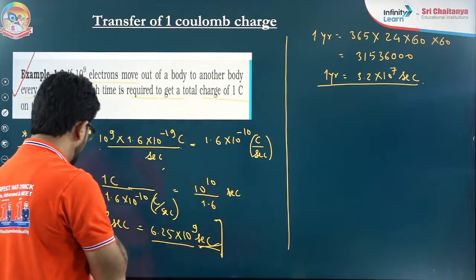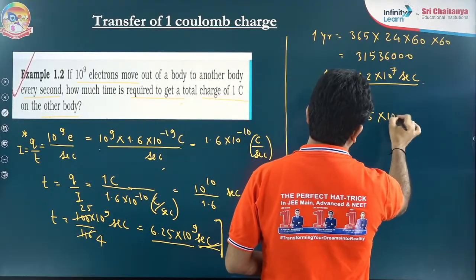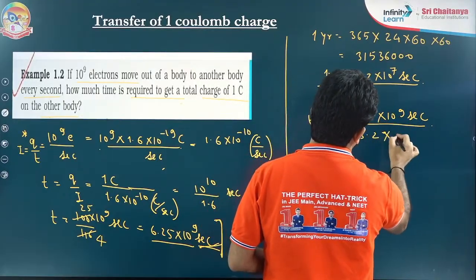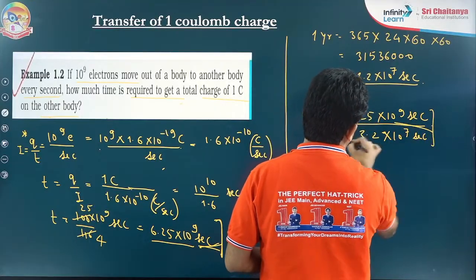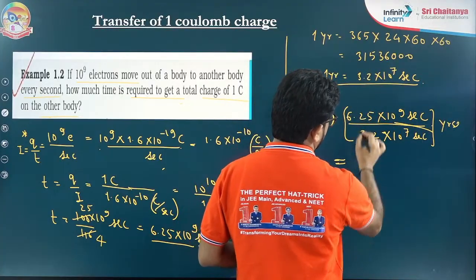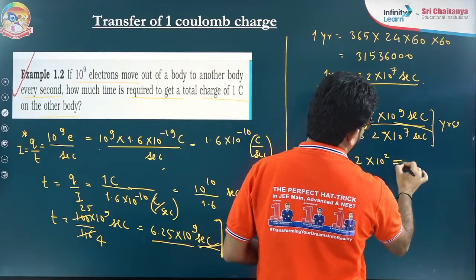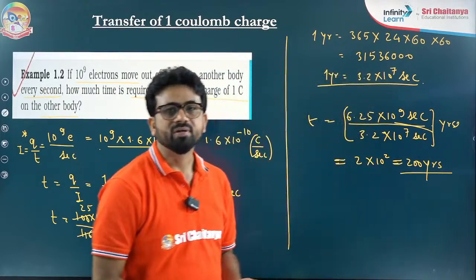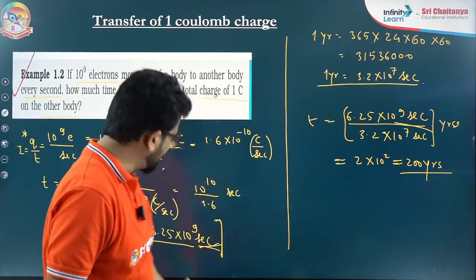If you divide it, so time would be 6.25 into 10 to the power 9 seconds divided by 3.2 into 10 to the power 7. This is seconds in seconds, that means this final answer would be in years. So you will see approximately 2 into 10 to the power 2, that means approximately 200 years it will take. Now you can understand why I solved up to here. I could leave it here also, but I have not left it here.